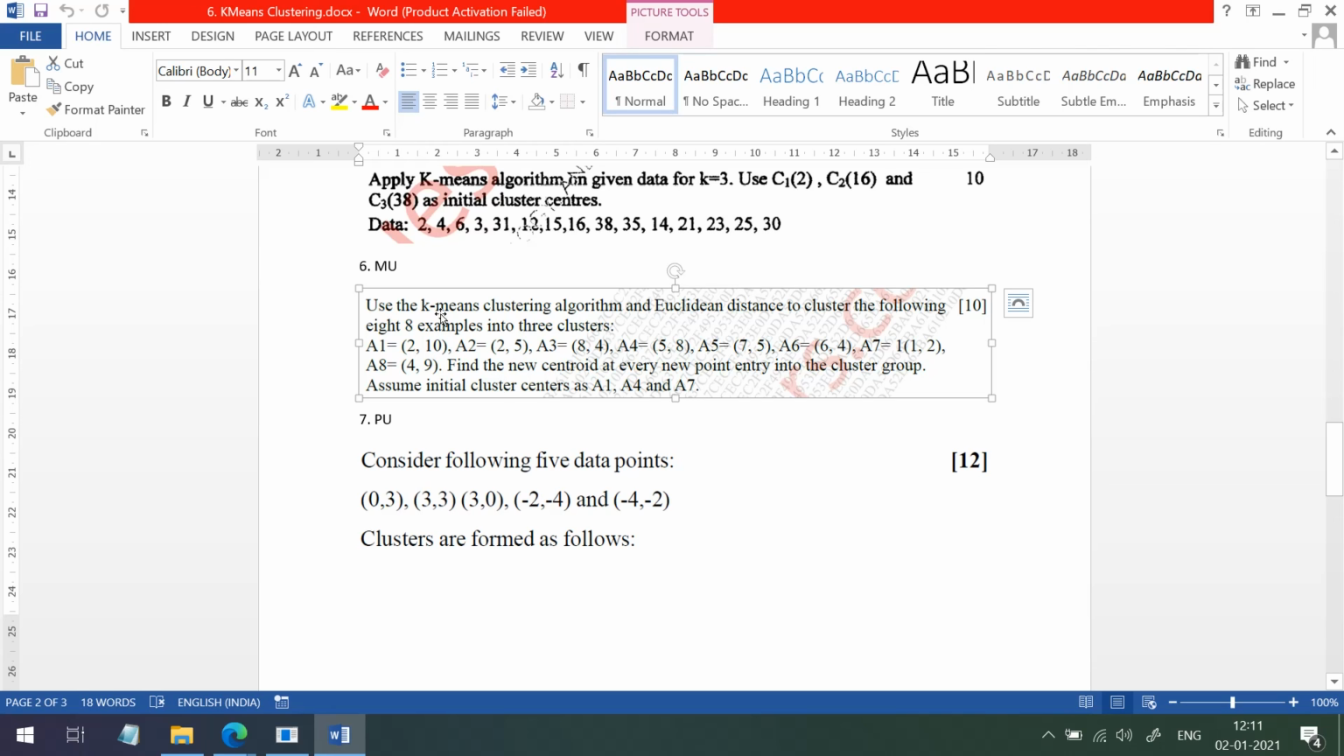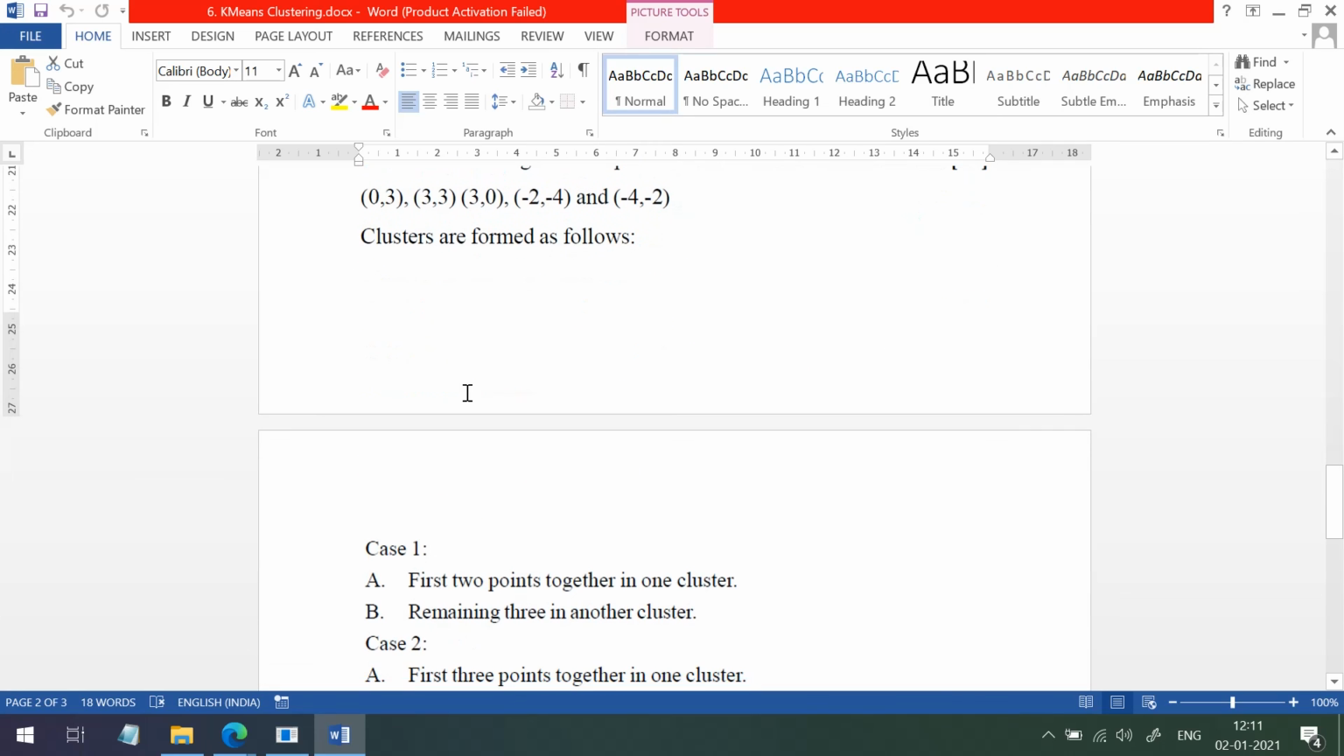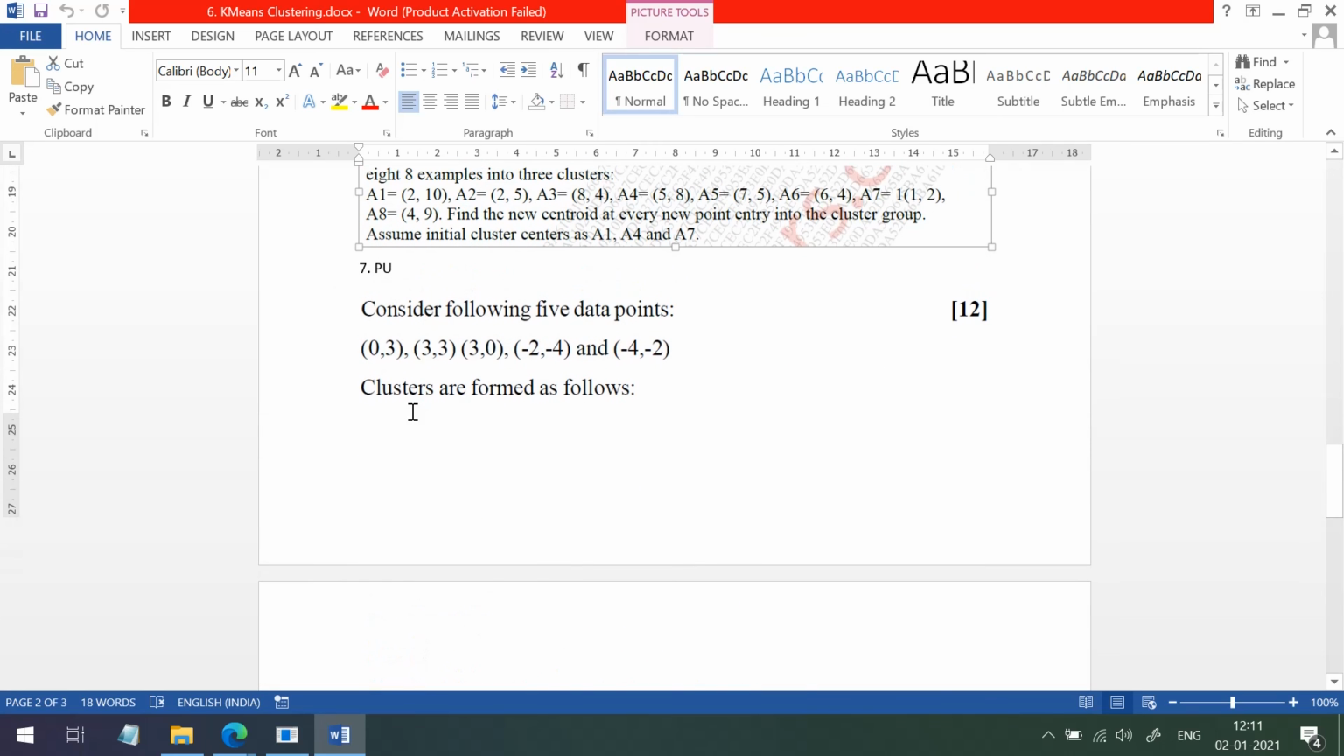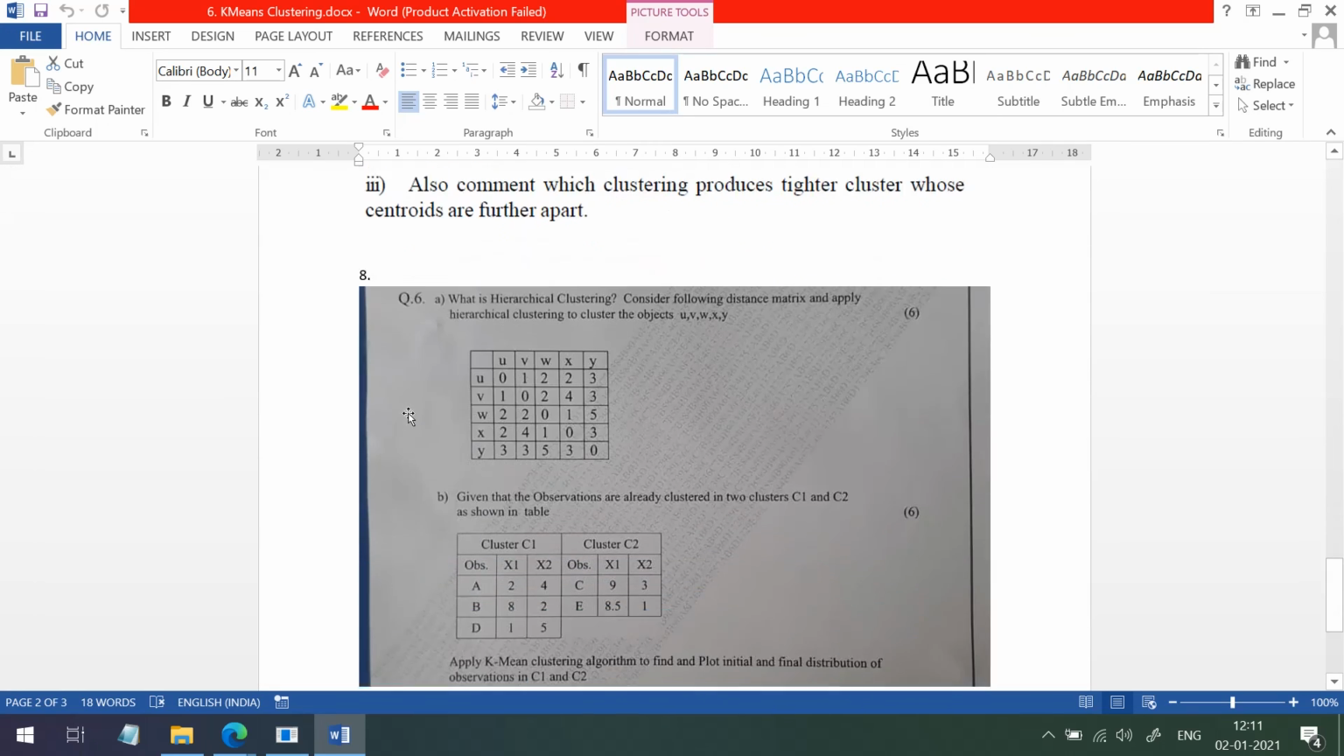Here use the K-means clustering algorithm and Euclidean distance to cluster the following 8 examples into 3 clusters. Okay, find new centroid at every new point entry into the cluster group. Okay, assume initial cluster centers as A1, A4 and A7. Okay, this is a question from Mumbai University. This we will discuss in next class.